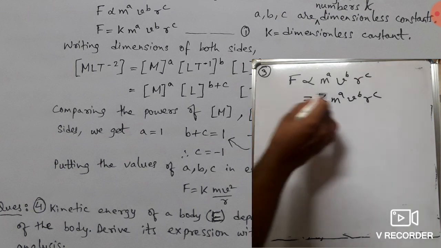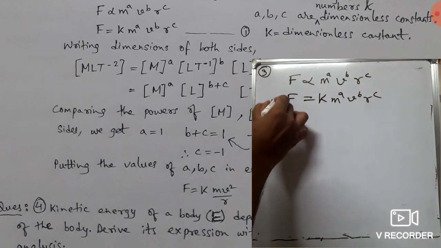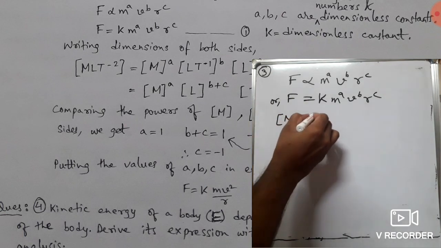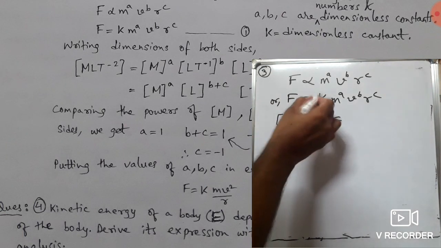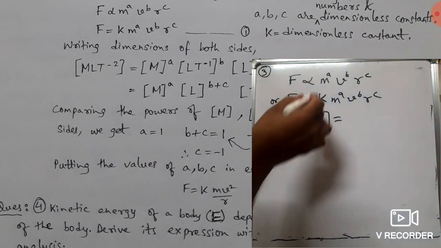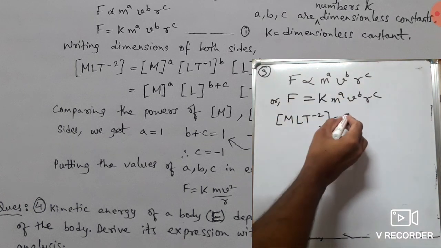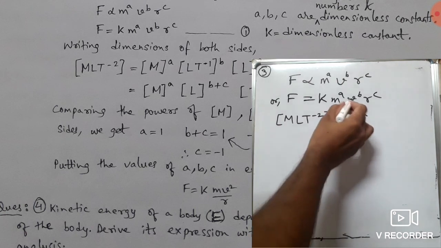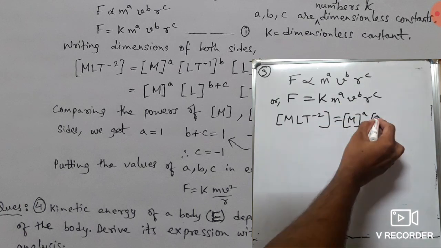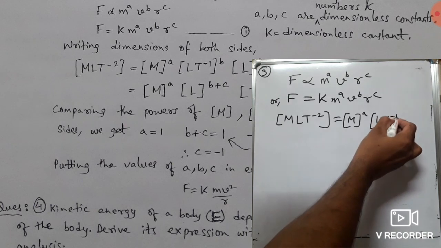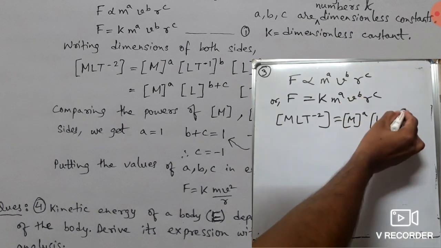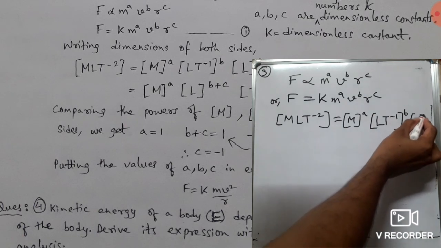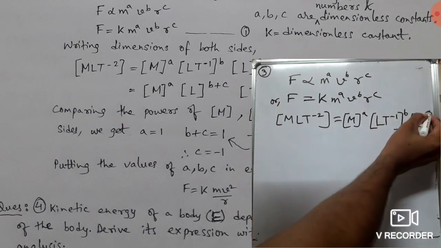We will write the dimension of both sides. So the dimension of F is MLT to the power minus 2, and k is a dimensionless quantity, no dimension, and m is for mass, so M to the power a. b is for velocity, velocity means LT to the power minus 1, to the power b, and radius means it is length, L to the power c.